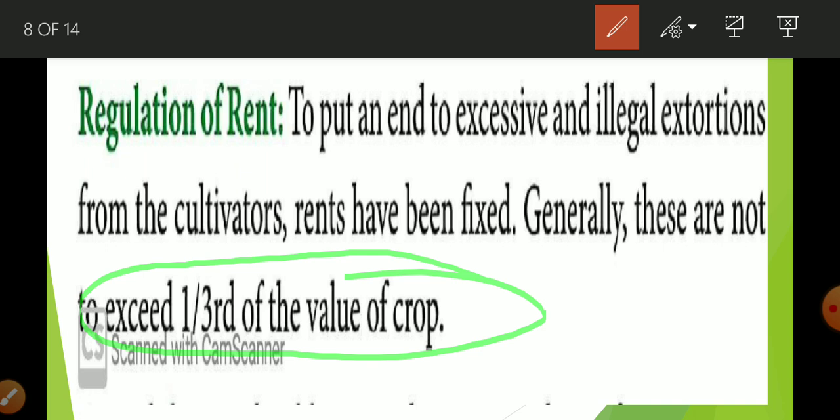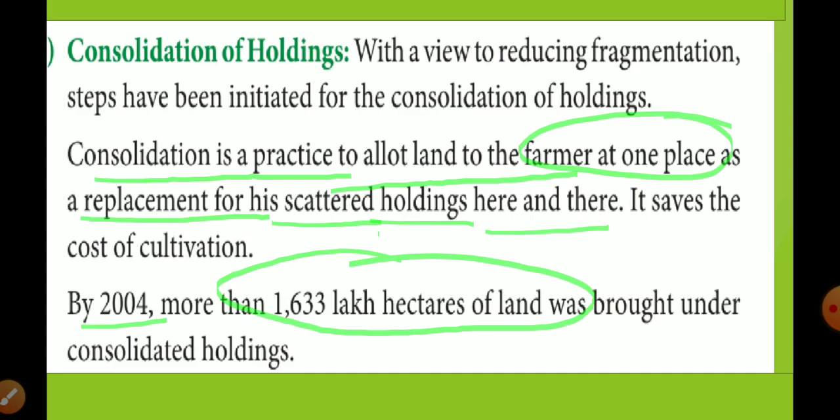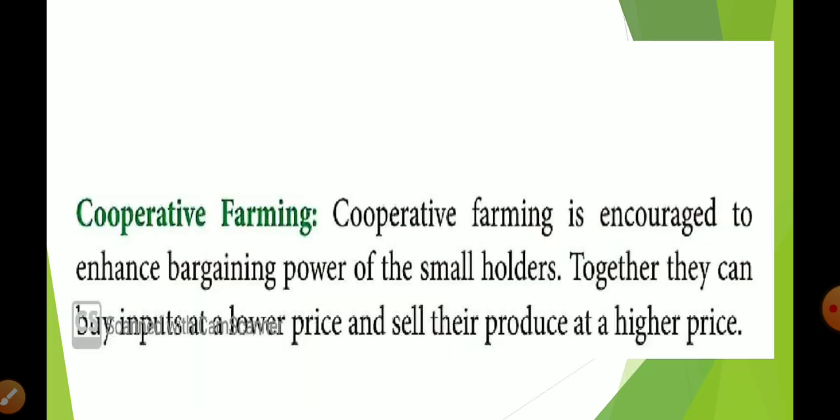So that is what, 1/3 of the value of the crop. Why is it fixed? So that there will be no illegal extortion of any farmer. Okay, now the next step is cooperative farming.